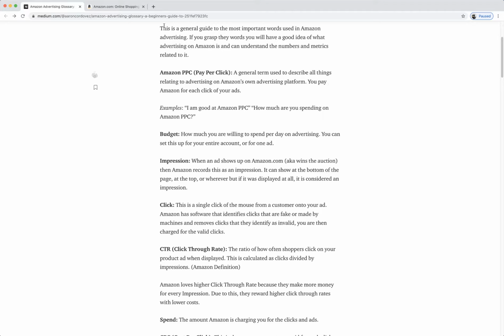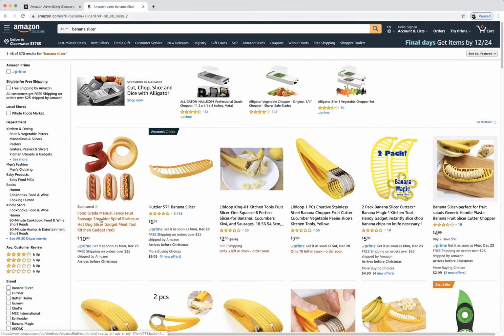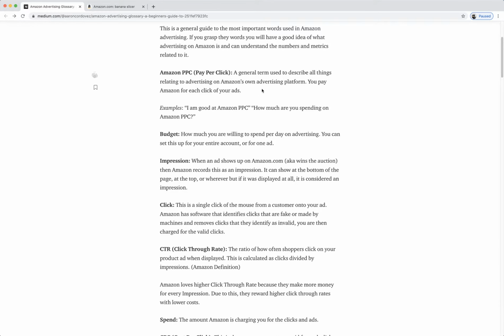They mean kind of all advertising. And sometimes they mean specifically, if you're searching banana slicer, it'll be this one sponsored right here. Amazon PPC sometimes means this part, but normally it just means all of Amazon. And basically why it's called that is because every click you pay. So here, if I click right here, they pay for that. It says sponsor. If I click here, they pay for that up here. So sponsored as well. So you pay Amazon, okay? And then people say, I'm good at Amazon PPC. How much are you spending on Amazon PPC? Or how much are you spending on PPC? You'll see that as well. Okay, cool.